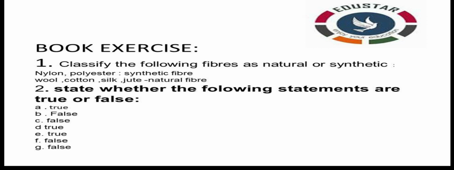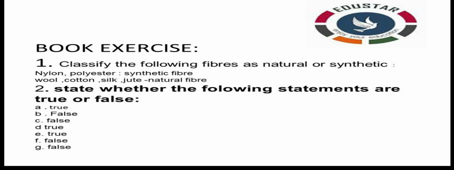Second exercise, state whether the following statements are true or false. Just see the PPT. I have given the answers for all the true or false. Okay, I'll read one by one. Yarn is made from fibers. That is true. Spinning is a process of making fibers. So spinning is not a process of making fiber, right? So that is false. Jute is the outer covering of coconut. Jute is not the outer covering, it is false.